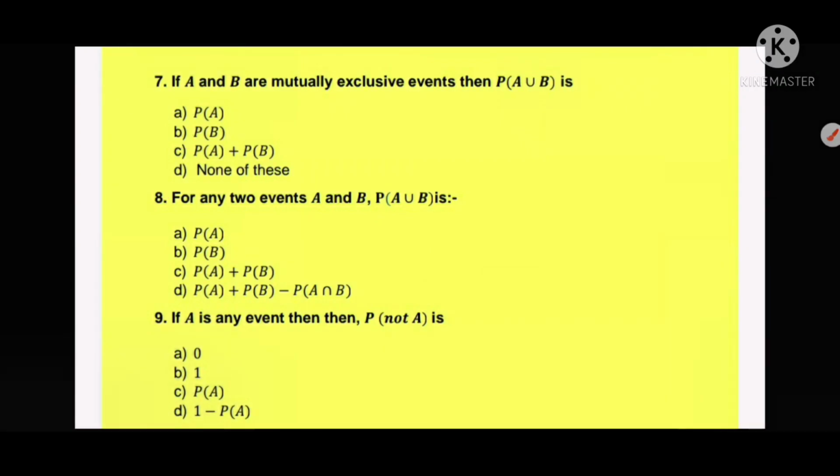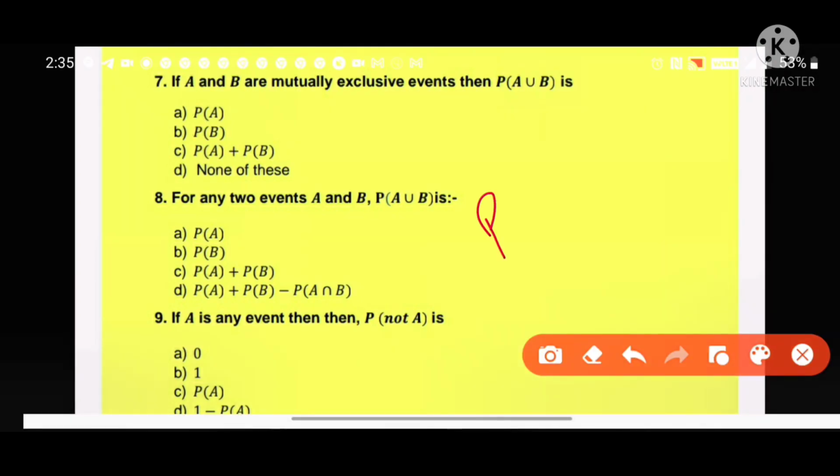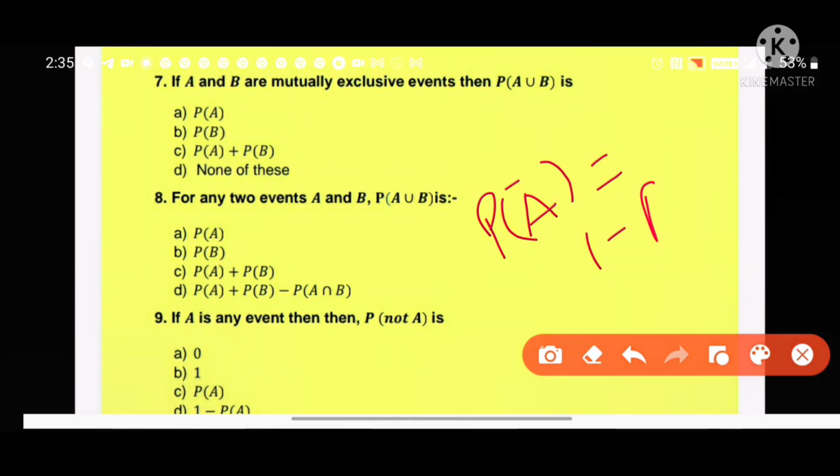Next, if A is any event, then probability of not A is. Probability of not A is equal to 1 minus probability of A. So answer is D option.